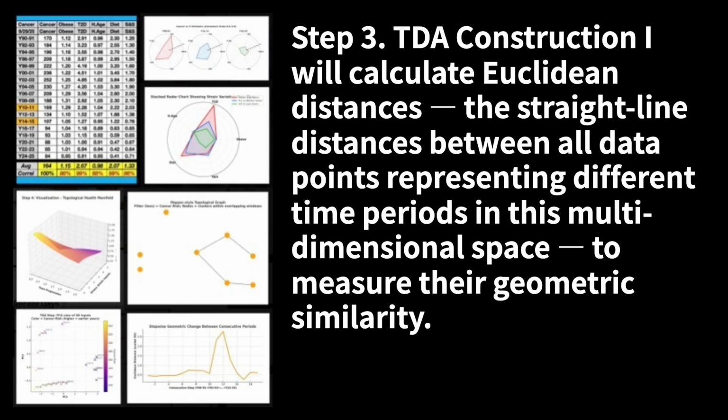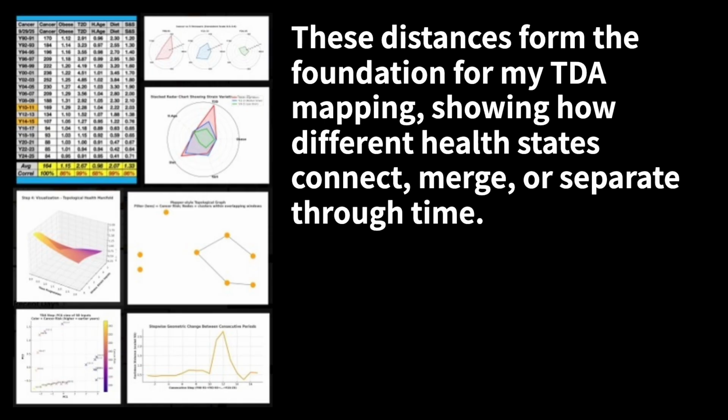Step 3. TDA construction: I will calculate Euclidean distances, the straight-line distances between all data points, representing different time periods in this multidimensional space, to measure their geometric similarity. These distances form the foundation for my TDA mapping, showing how different health states connect, merge, or separate through time.